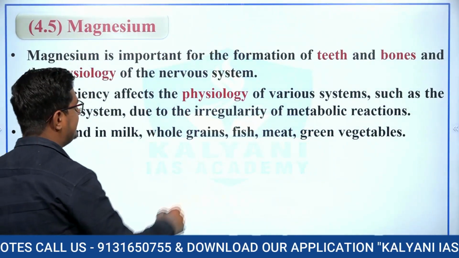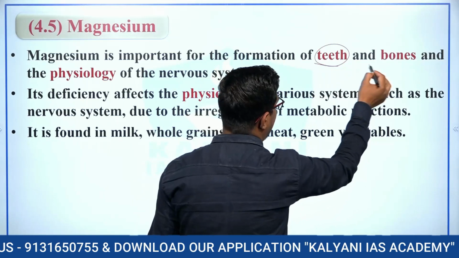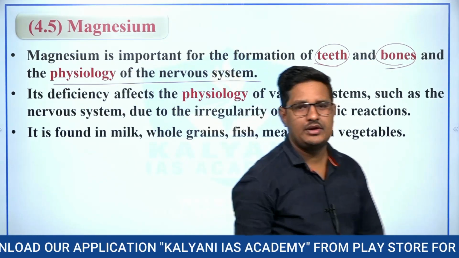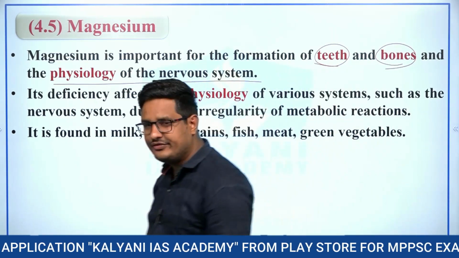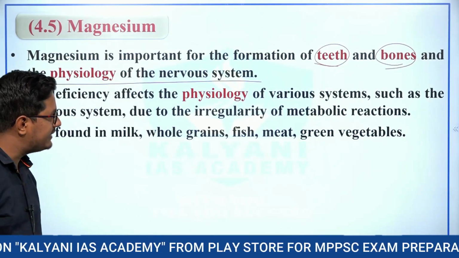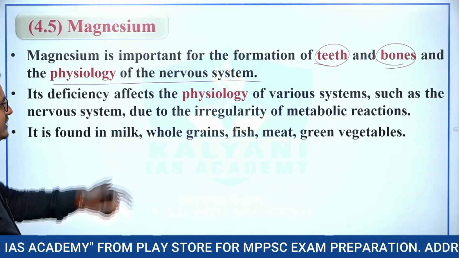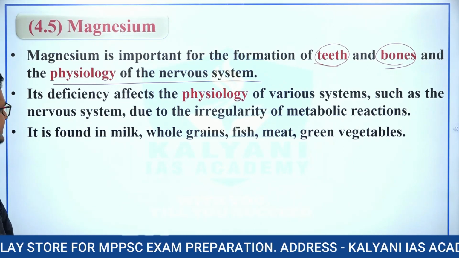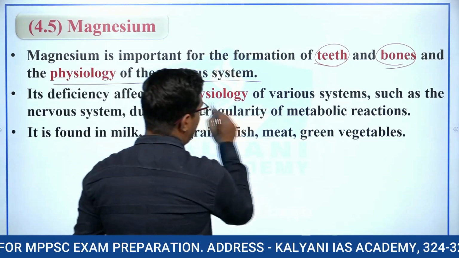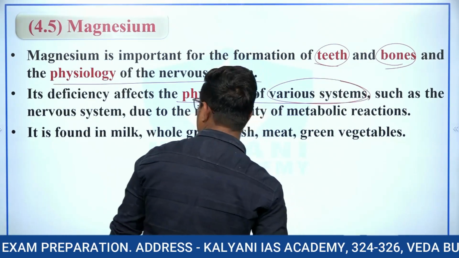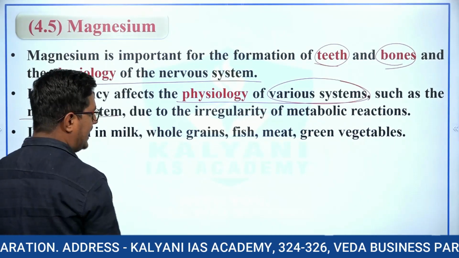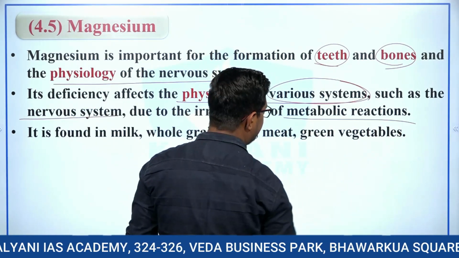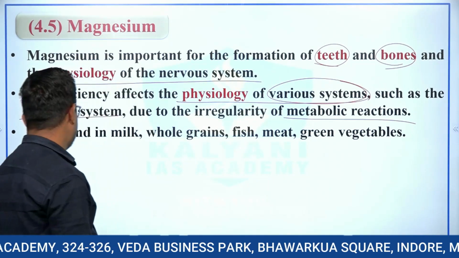Now next is magnesium. Magnesium is important for the formation of teeth and bones, and physiology of the nervous system. The deficiency of magnesium affects the physiology of various systems such as the nervous system, and causes irregularity of metabolic reactions.